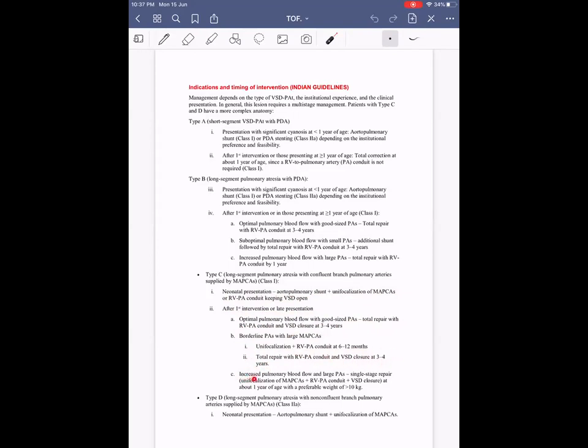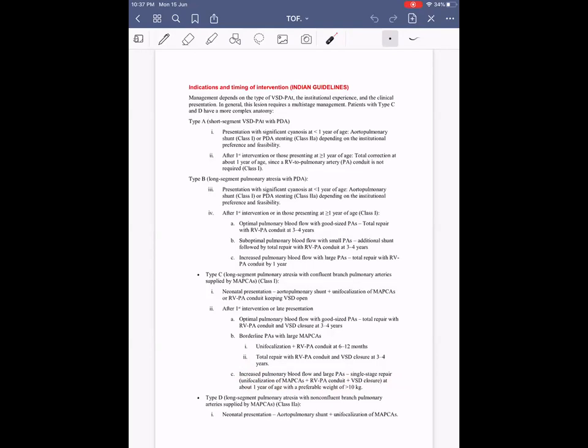For increased pulmonary blood flow and large PAs, single stage repair can be performed, where unifocalization of the MAPCAs plus RV to PA conduit plus VSD closure is done at 1 year of age when the weight is more than 10 kg. So unifocalization is done either as part of a palliative procedure or as a total corrective surgery.